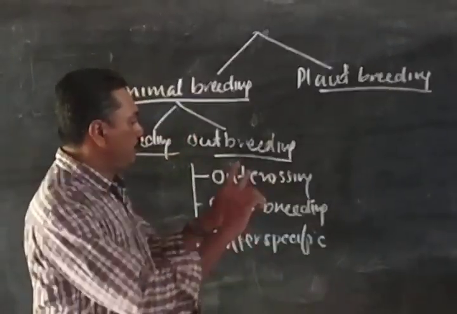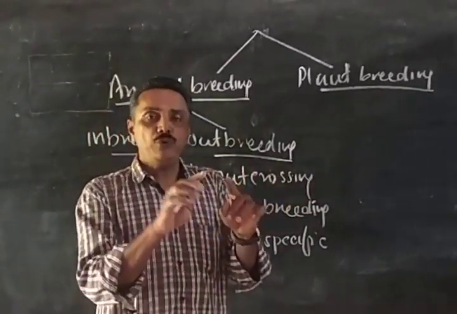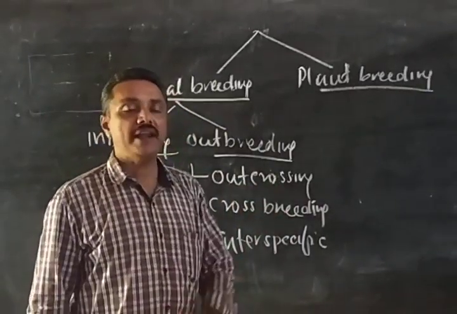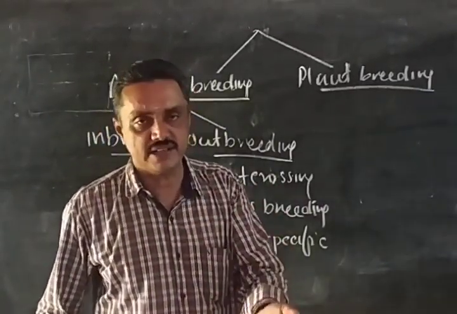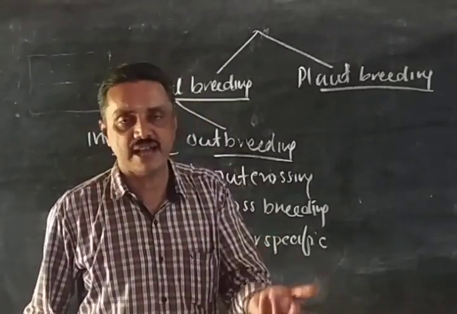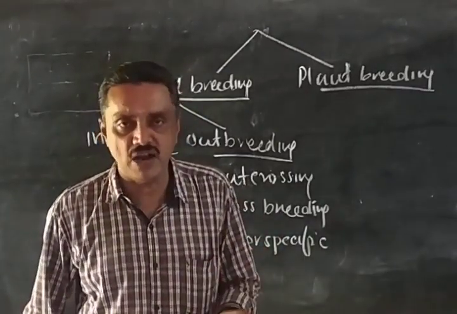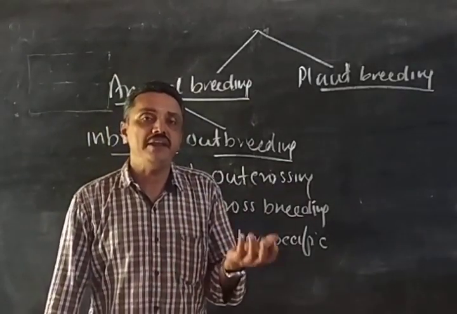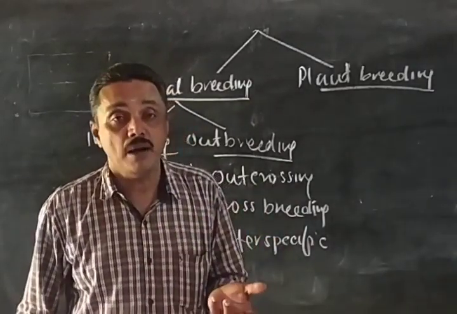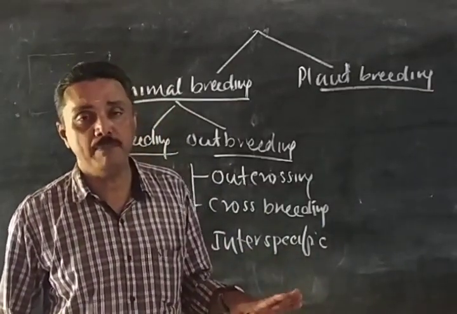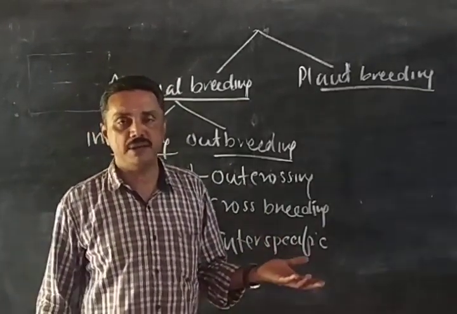When two different breeds are crossed, that is called crossbreeding. An example is given: Hisardale is an example, a type of sheep developed in Punjab by crossing Bikaneri ewes and Merino rams together, giving a sheep that is developed in Punjab.